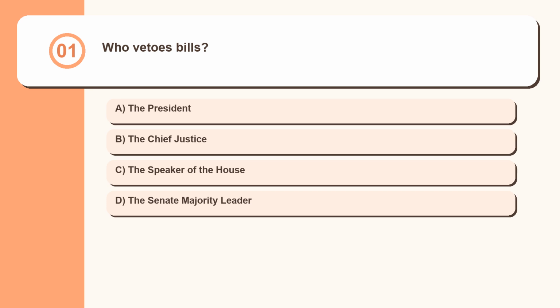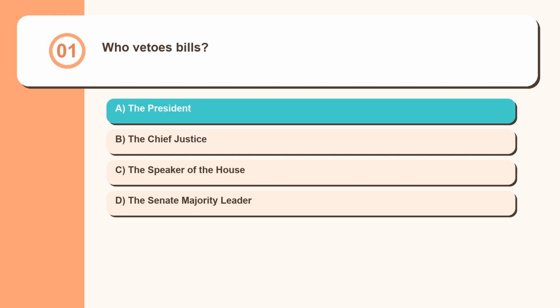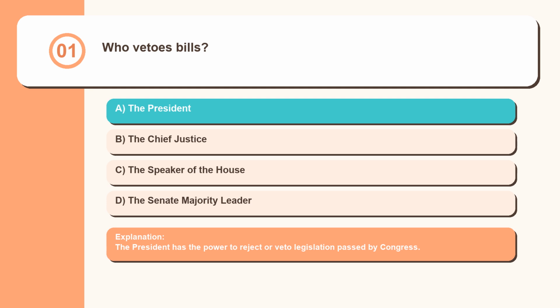Question 1. Who vetoes bills? The President, the Chief Justice, the Speaker of the House, the Senate Majority Leader. The President has the power to reject or veto legislation passed by Congress.